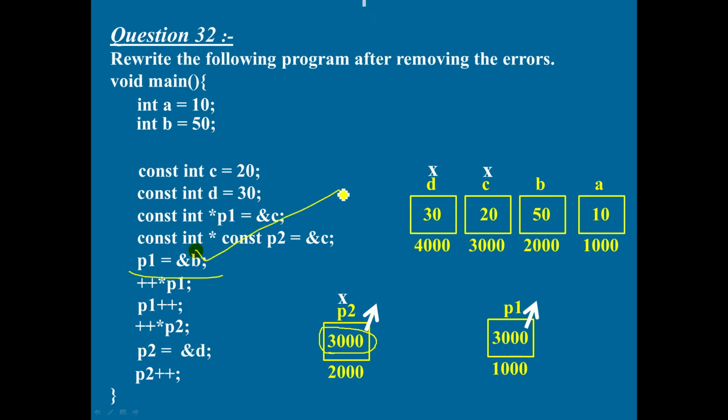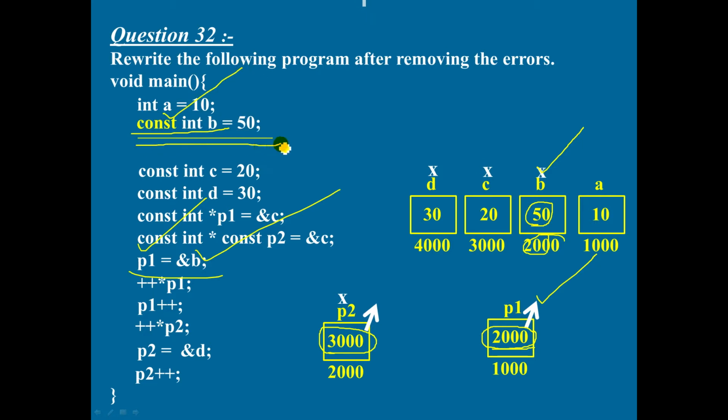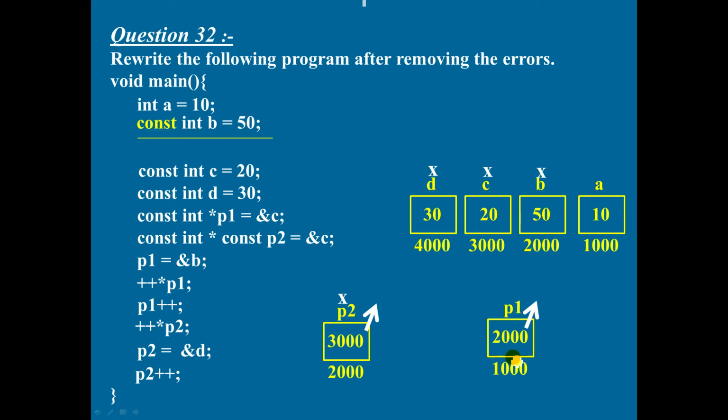Now this one, address of B, example 2000, that is assigned to P1. So your P1 contains 2000. But I told you, on seeing the arrow mark, remember, content of 2000 should be a constant. And this is not declared as a constant variable. So this must be declared as a constant variable. Yes, make the correction and underline the area where you make correction. Now, no problem. P1 you can change. So I made it 2000. Okay. So this is over.